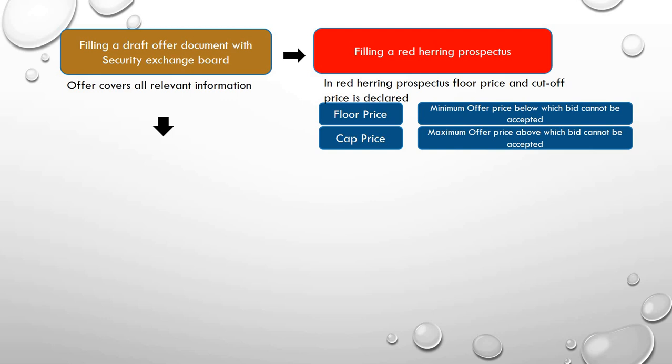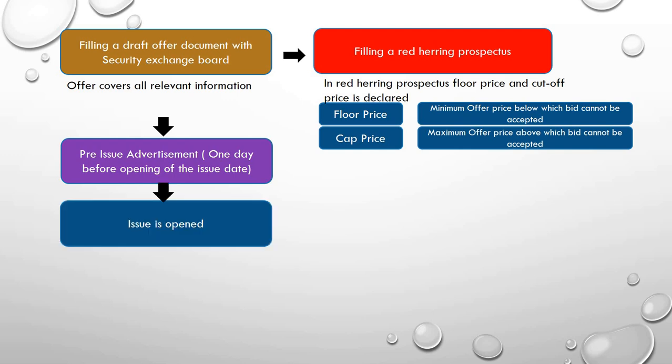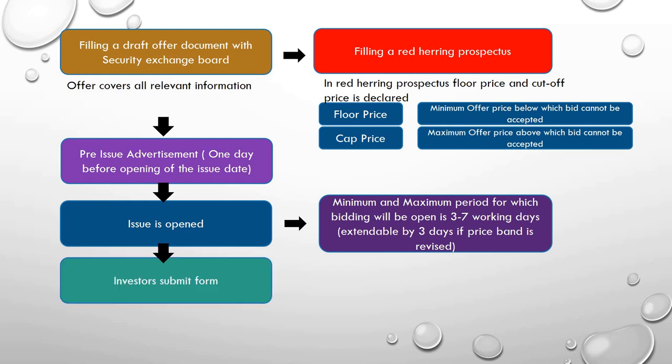Now, once the red herring prospectus is issued, a pre-issue advertisement will be there, which will be 1 day before the opening of the issue date. Now, the issue will be open, and the minimum and maximum period for which bidding is open is 3 to 7 days, and it can be extended by 3 days if the price band is revised. Now, investors are going to submit the form and bid.